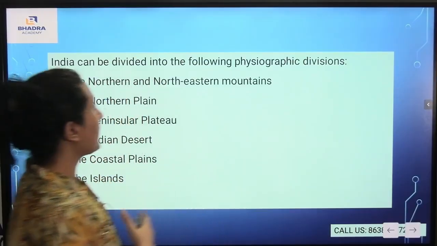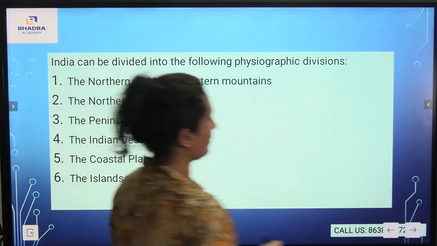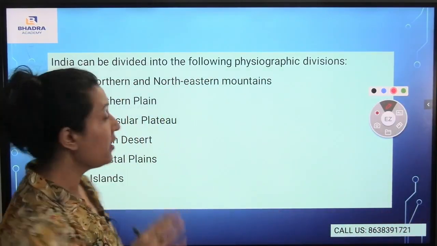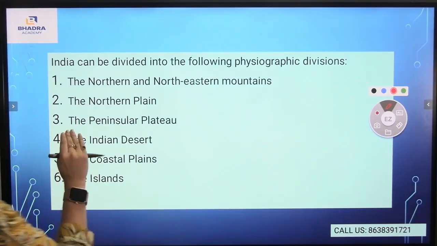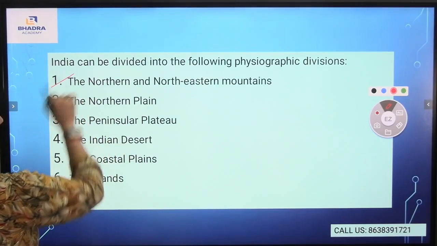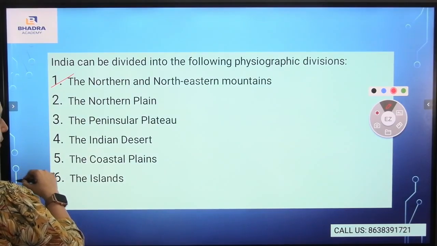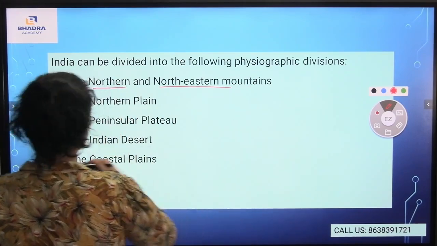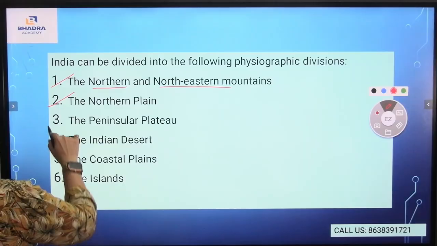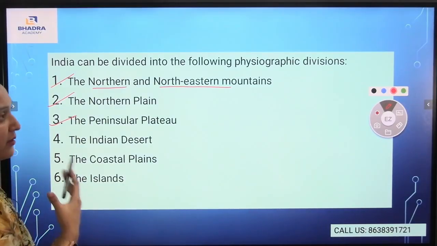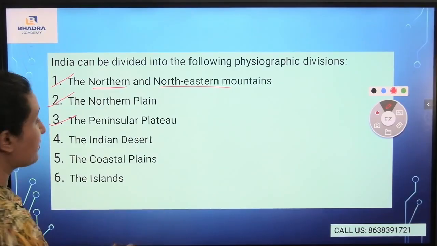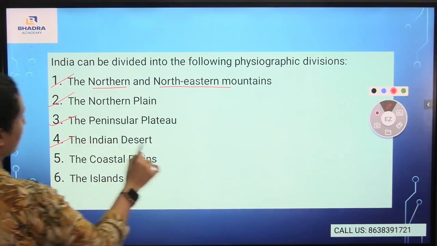Now, India can be divided into the following physiographic divisions. As we have known the definition of physiography, here are the different physiographic divisions. First come the northern and northeastern mountains, which include the Aravalli ranges and the Himalayas. The northern plains also come, then the peninsular plateau, which comprises the whole south of India, and the Indian desert, the Thar desert.